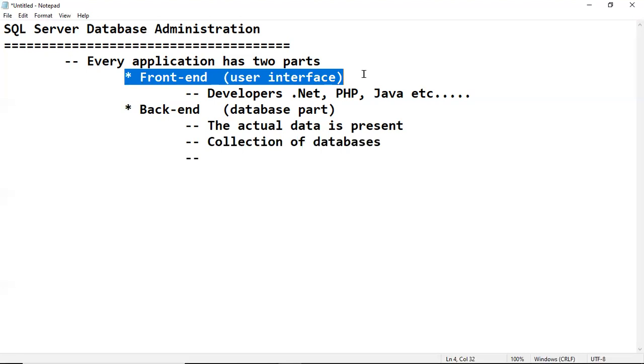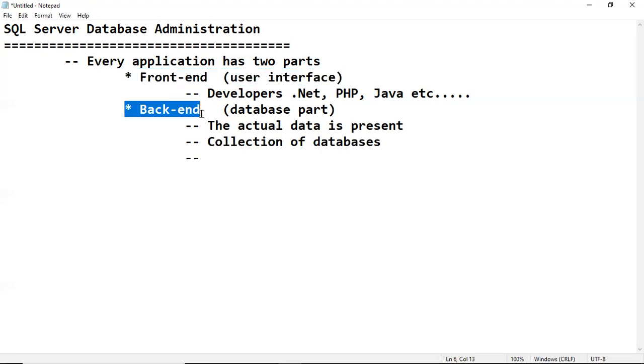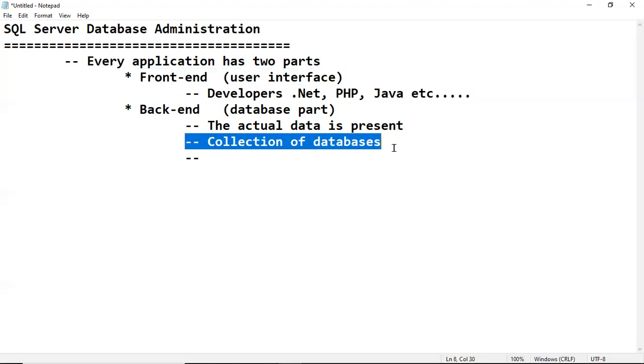We can copy it again. But if some database part is damaged, chances are there that a data loss scenario may occur. That's why we are working as database administrators, to provide security for data.